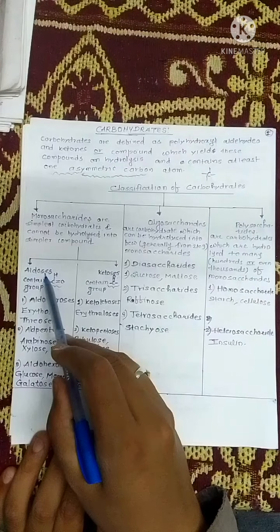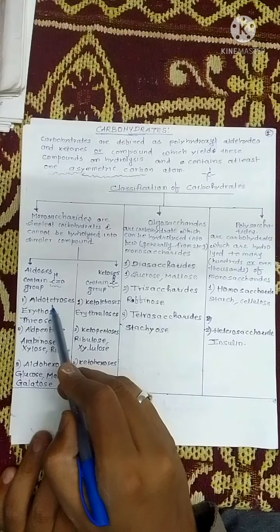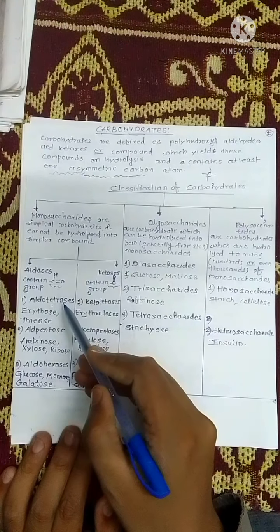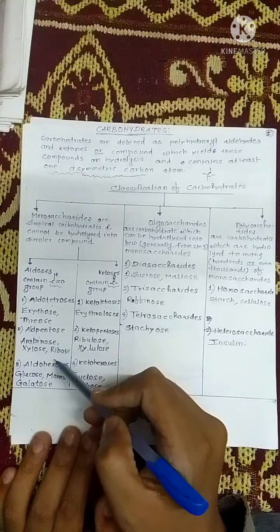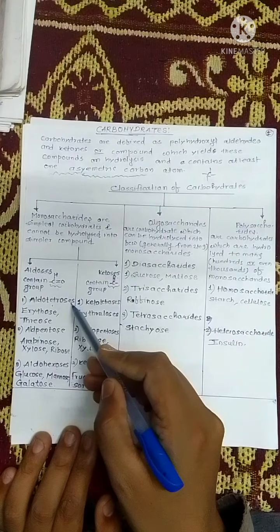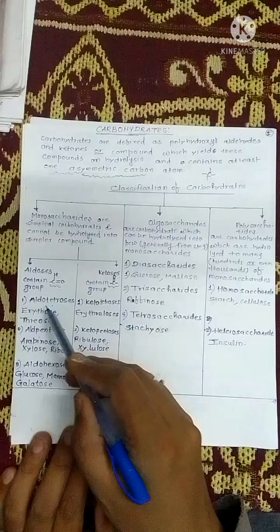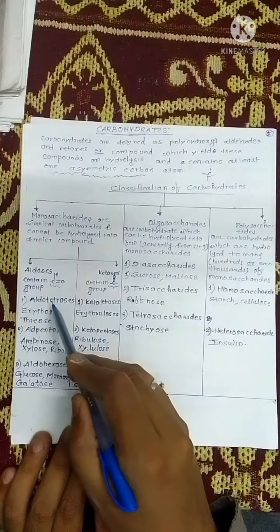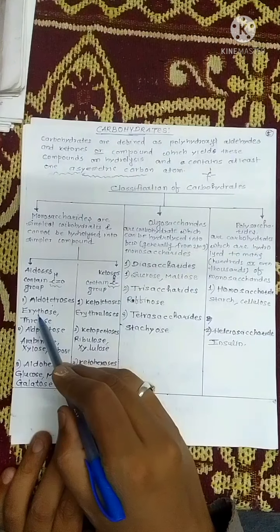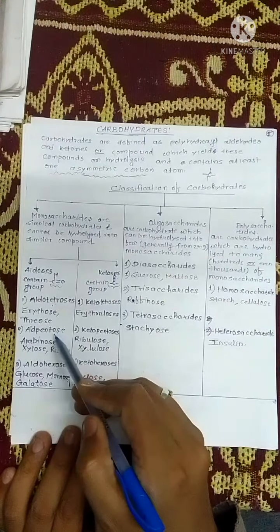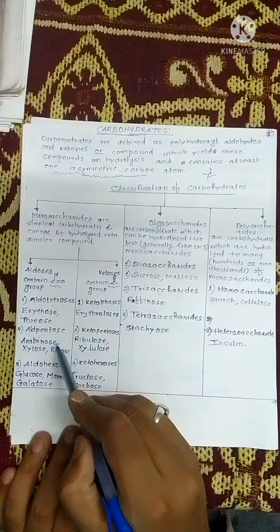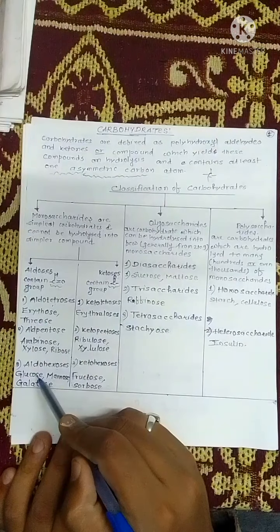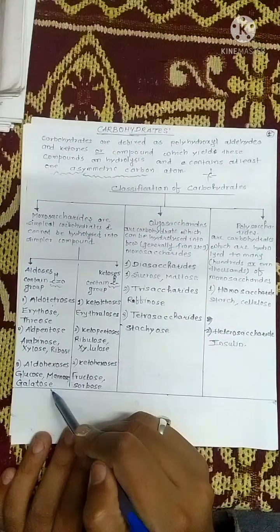Aldoses are further classified into aldotetroses, aldopentoses, and aldohexoses. This classification is based on the number of carbon atoms present in the sugar. So aldotetroses have 4 carbon atoms with an aldehydic group. Examples are erythrose and threose. Aldopentose examples are arabinose, xylose, ribose. Aldohexose examples are glucose, mannose, and galactose.